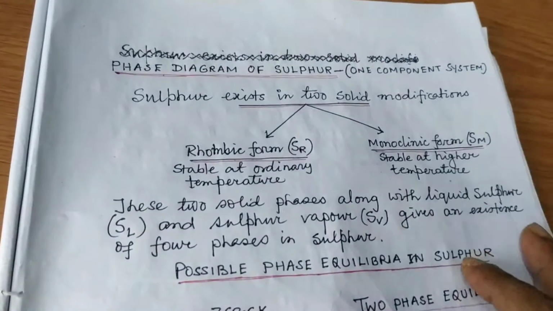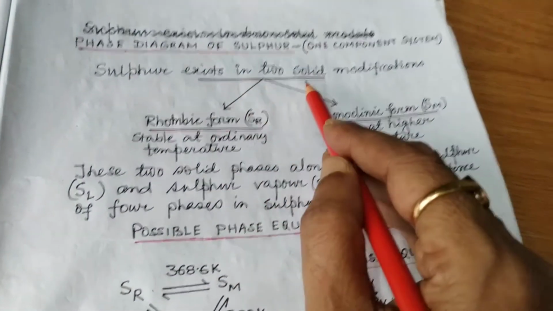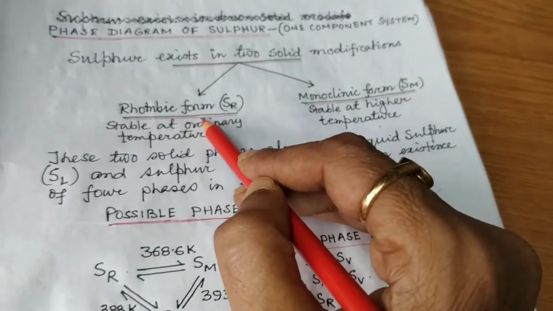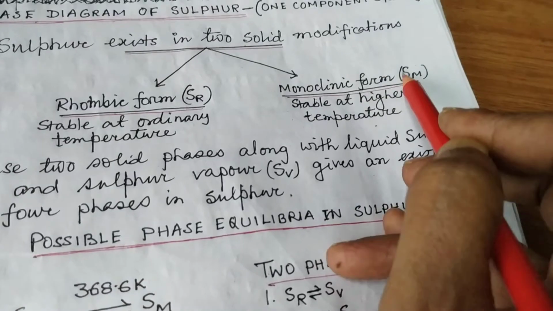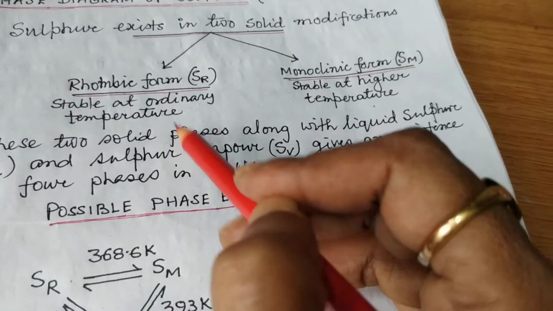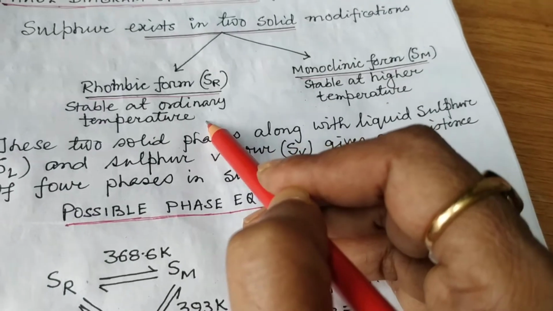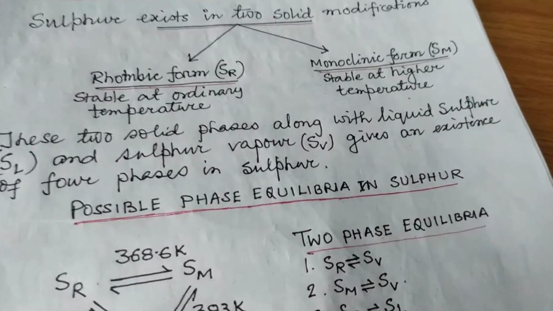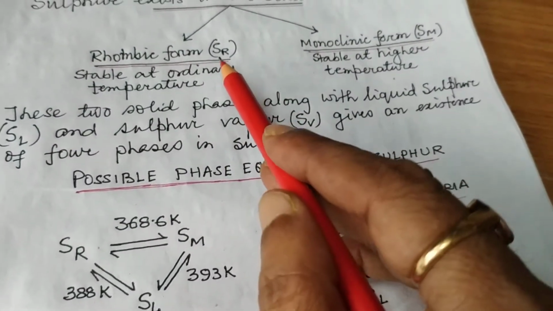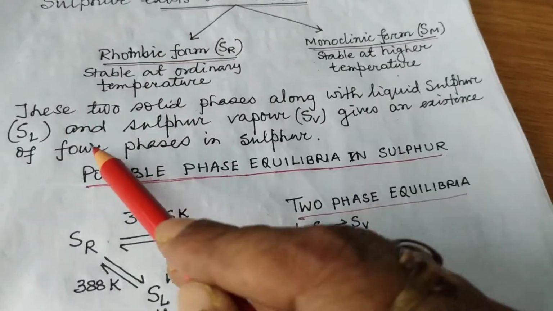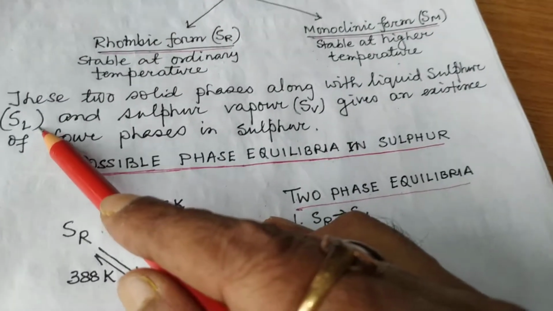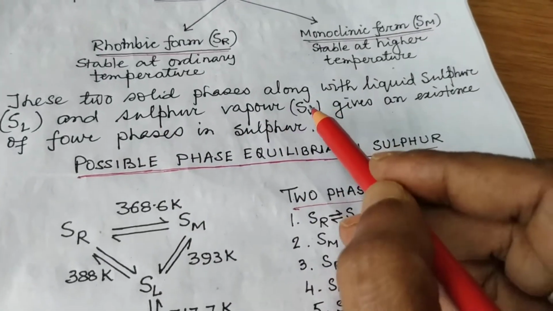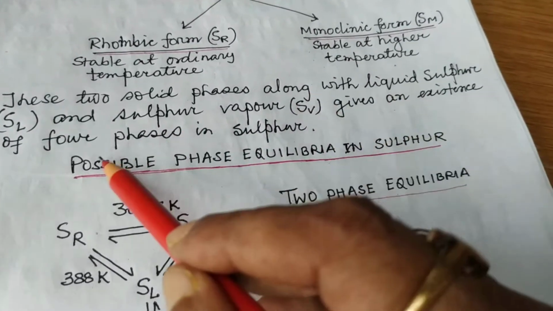To discuss the sulfur system, first of all we have to know the phases of sulfur. Sulfur exists in two solid modifications: one is rhombic sulfur, SR, and the other is monoclinic sulfur, SM. The rhombic form is stable at ordinary temperature, whereas the monoclinic form is stable at higher temperature. These two stable phases, along with liquid sulfur, SL, and sulfur vapor, SV, give four phases in sulfur.